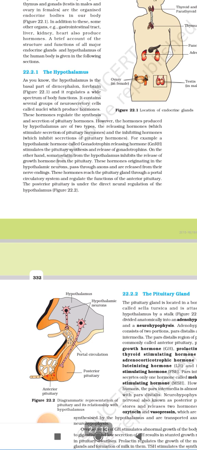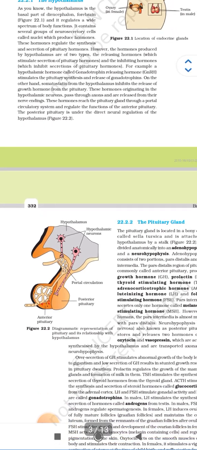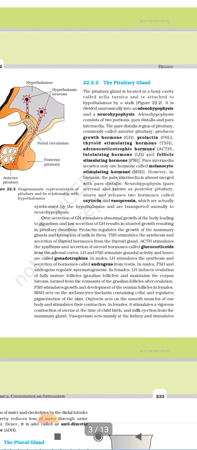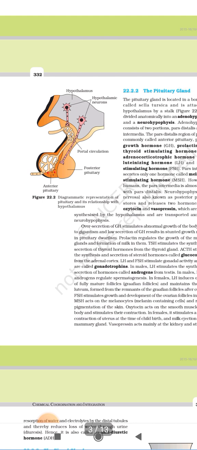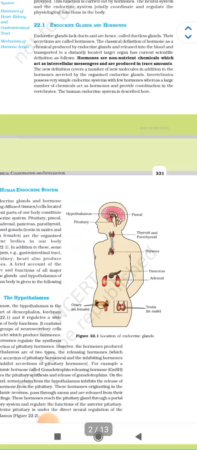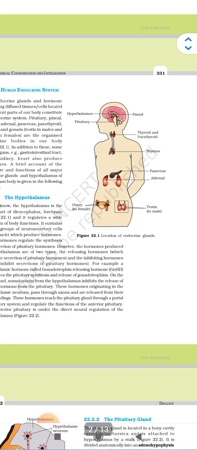Now the pituitary gland, it is subheading 2. Here is the diagrammatic representation of the pituitary and its relationship with the hypothalamus. Here is the diagrammatic location of endocrine glands.